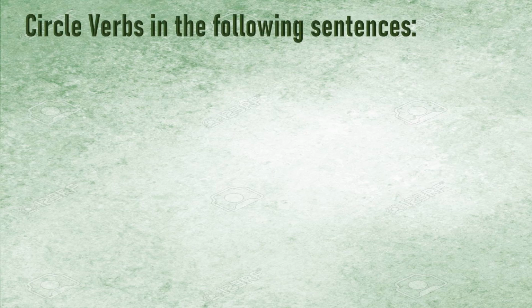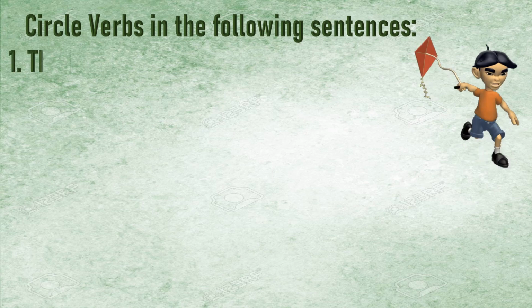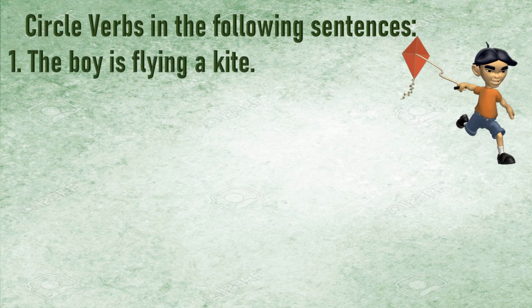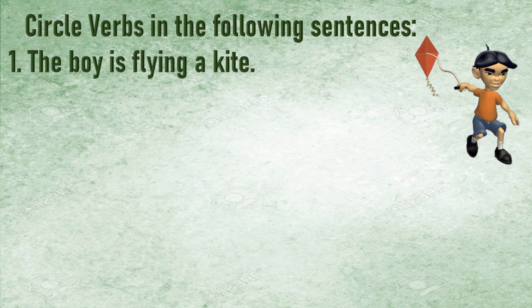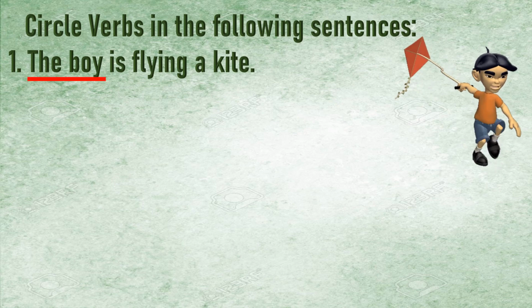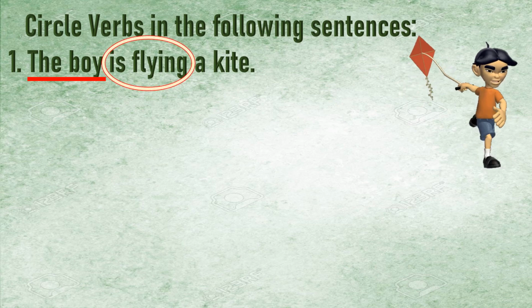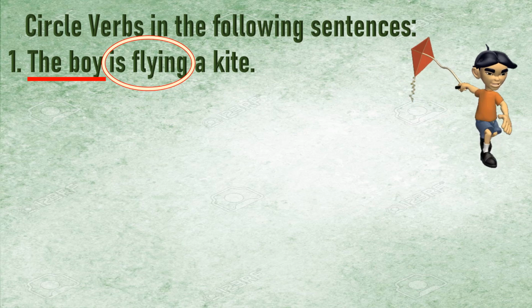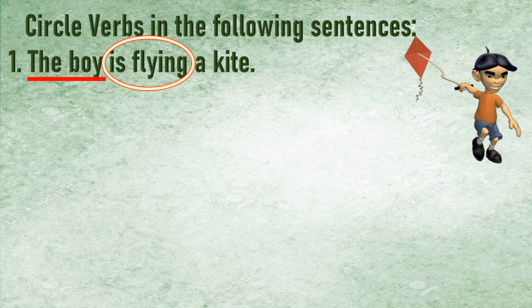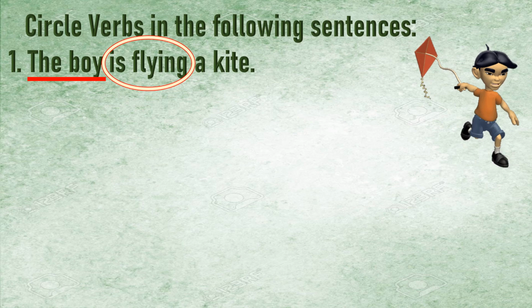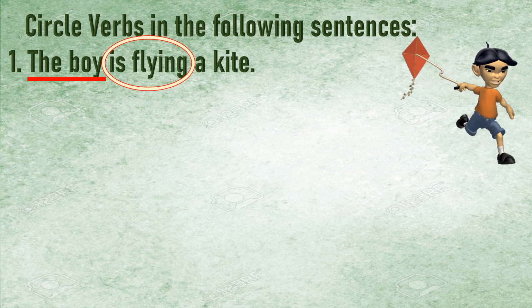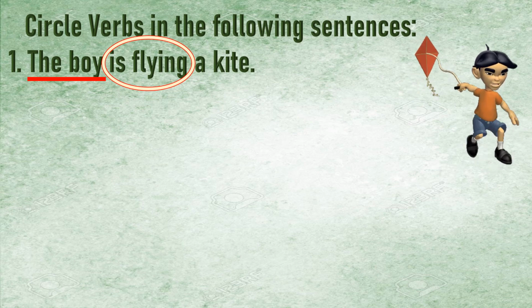Do you want to know more about helping verbs? Let's discuss one exercise. Circle verbs in the following sentences. The first one is: The boy is flying a kite. Children, who is performing the action? We know the boy. So the boy is your subject. And what is the boy doing? Is flying. Flying is your action word. You can perform action, and is the helping verb that is telling you that the action is happening now.